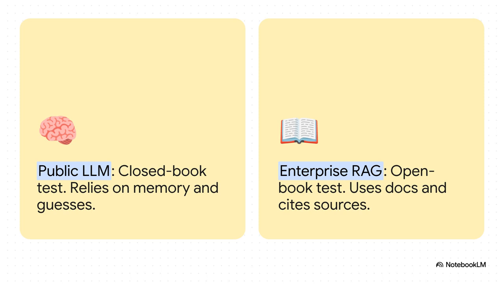Enterprise RAG, on the other hand, is an open book test. It doesn't rely on its memory at all. Instead, it securely reads through your private documents, wikis, and emails in real time to find the exact answer. And then, this is key, it actually cites its specific sources.